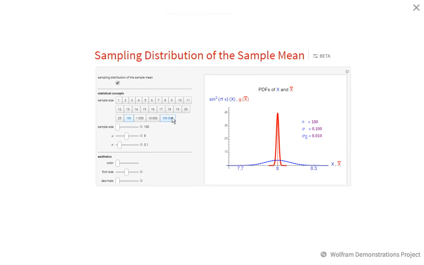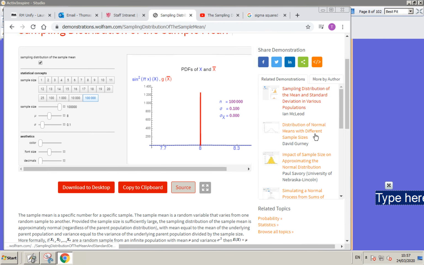And if we take that sample size up to 100,000 gerbils, so that means taking 100,000 gerbils and finding the mean mass of those gerbils, we do have a normal distribution, but now the variance is almost 0. And so in almost every case where we take a sample of 100,000 gerbils, we'll get a sample mean, an x bar, that is equal to the mean of the originally normally distributed variable. So the mean of the whole population. I hope that makes sense.